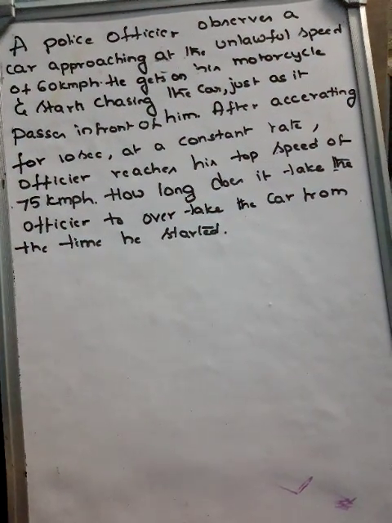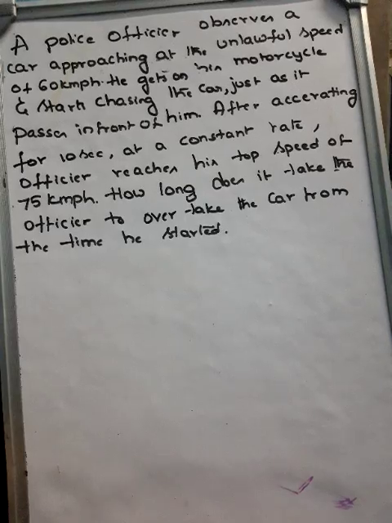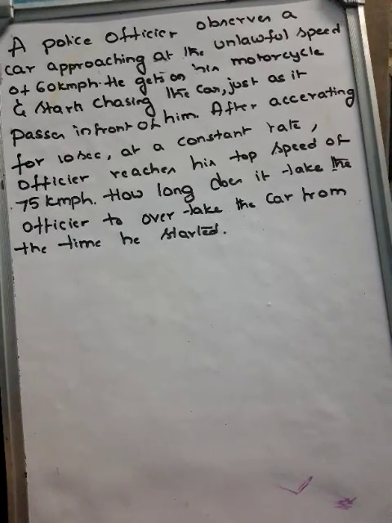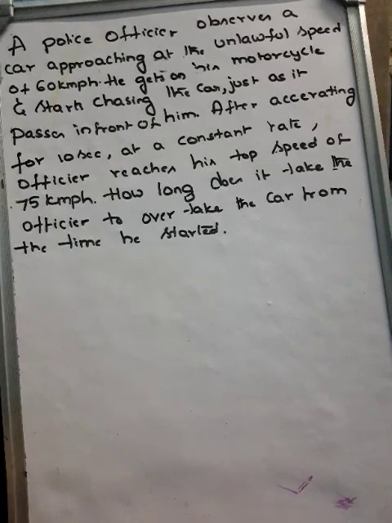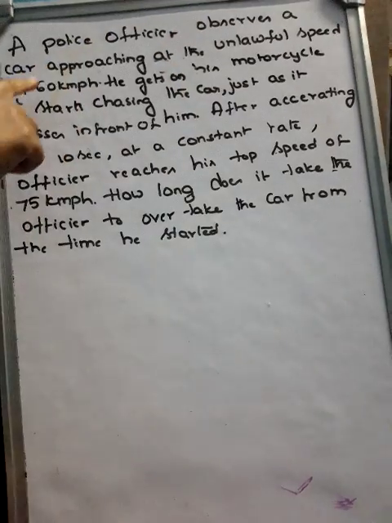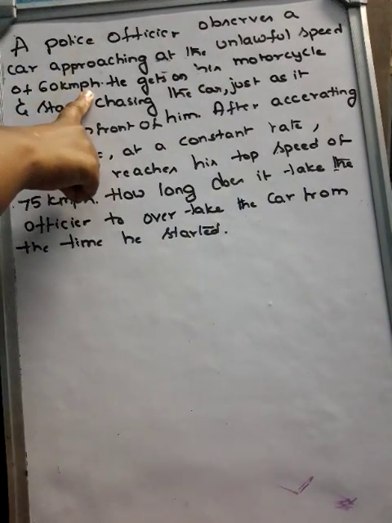Hello everyone. Today we are going to learn a problem on rectilinear motion. Here in this problem they have given: a police officer observes a car approaching at the unlawful speed of 60 km per hour.